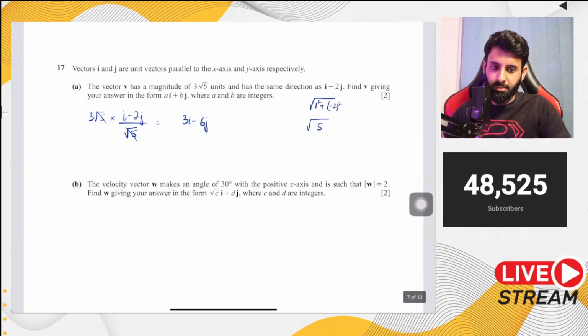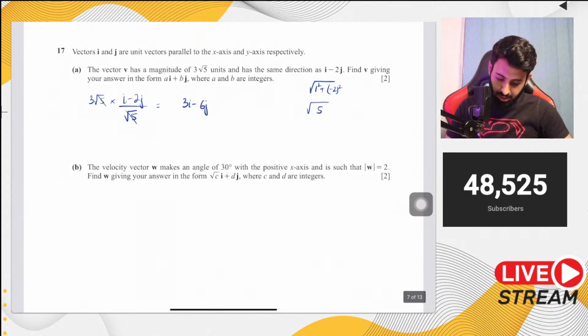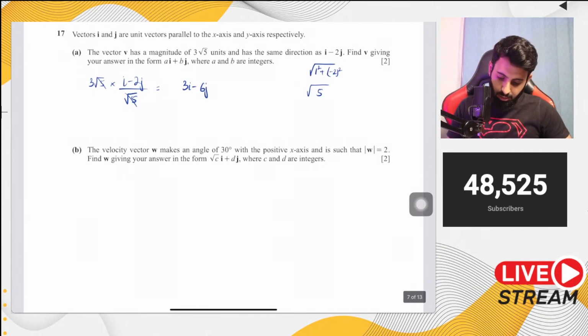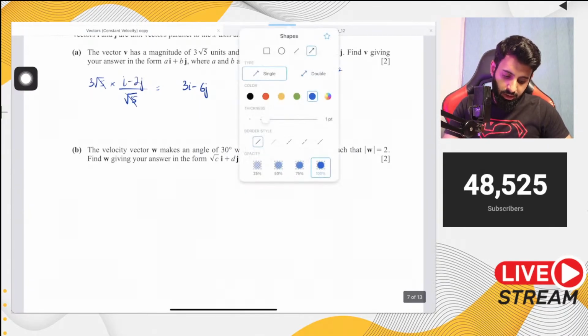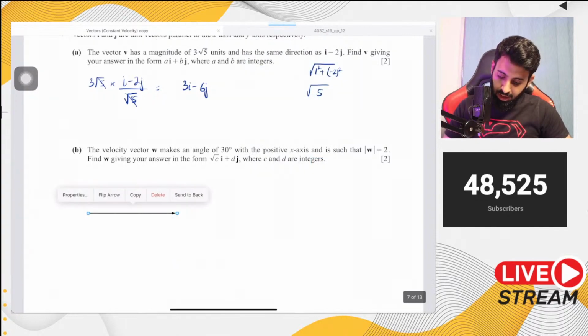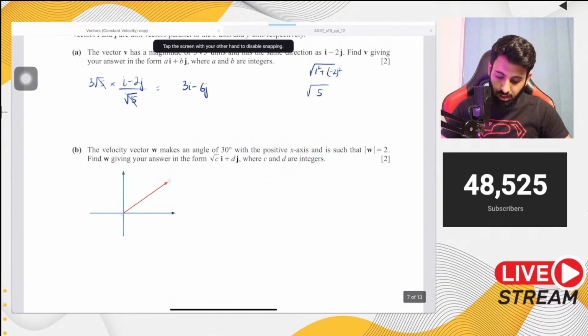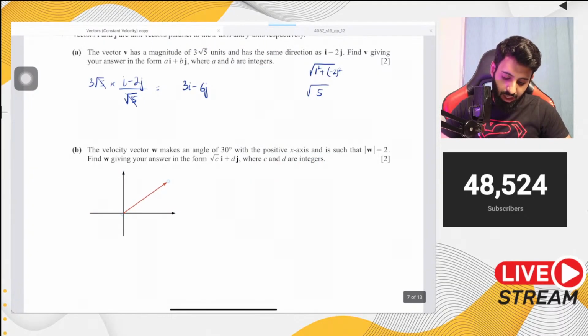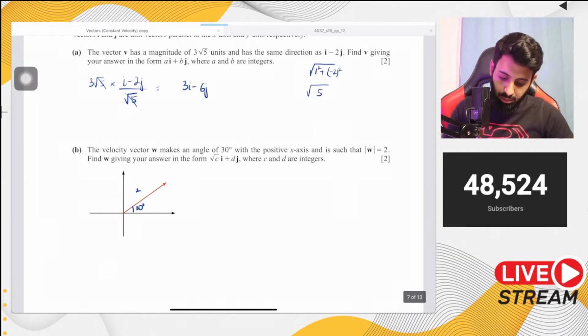Under root 3 plus 1j. Yeah, I think that's correct. So you guys are definitely onto something. The velocity vector w makes an angle of 30 degrees with the positive x-axis such that the magnitude, again, so this is the exact same piece of information, it's just that it's given to us differently. It's not given to us the usual way where you have the speed and the bearing. It's just that you straight away have the angle that this hypotenuse is making with the x-axis. It's 30 degrees. So again, break it down into x and y.